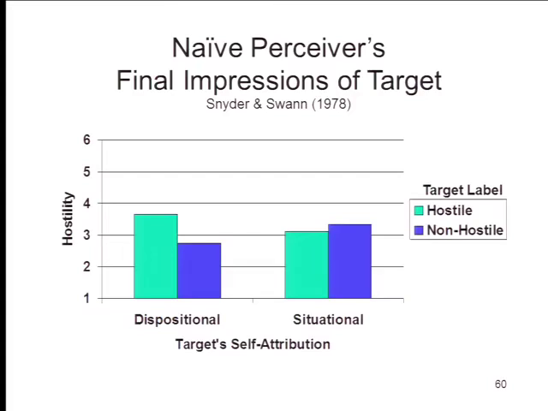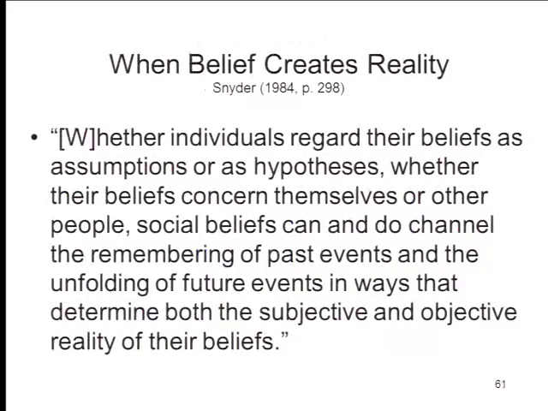So what you're getting here, in Snyder's very nice phrase, is that belief is creating reality. The labeling perceiver's belief about the target has made the target into something that he wasn't before. The labeling perceiver, believing the target is hostile, treats the target as hostile, elicits hostile behavior from the target, behavior that persists with a new individual in this condition where the target has been encouraged to believe about himself that his behavior is a reflection of his own dispositions and tendencies.